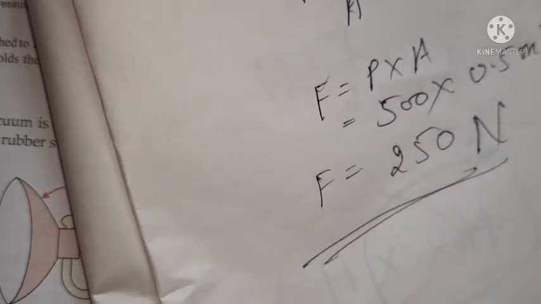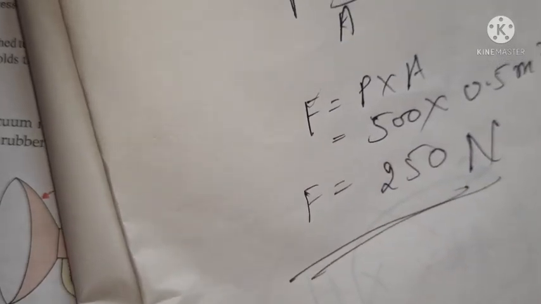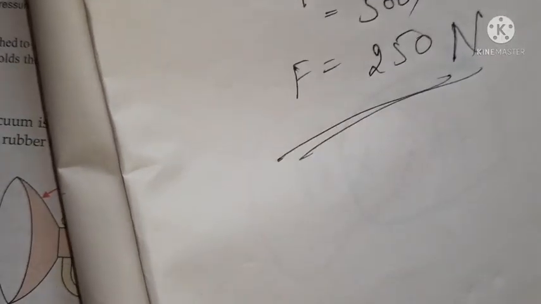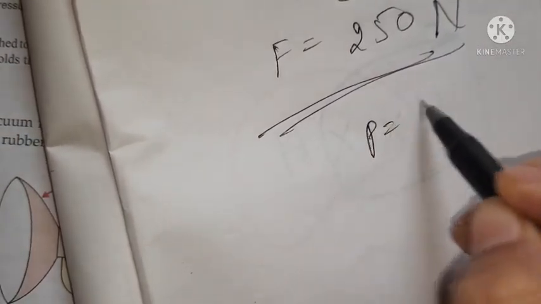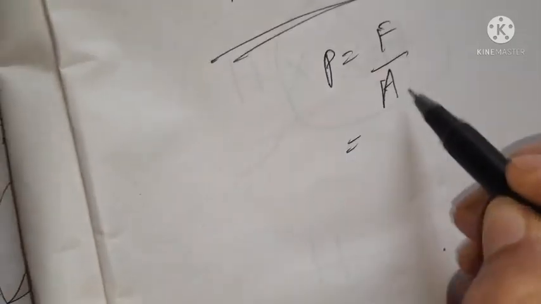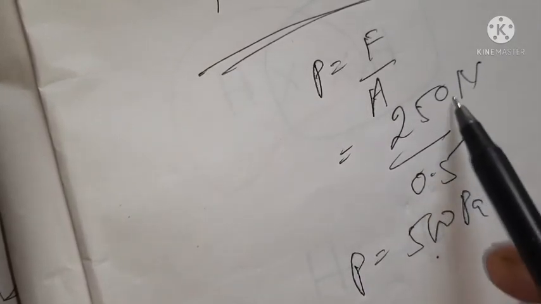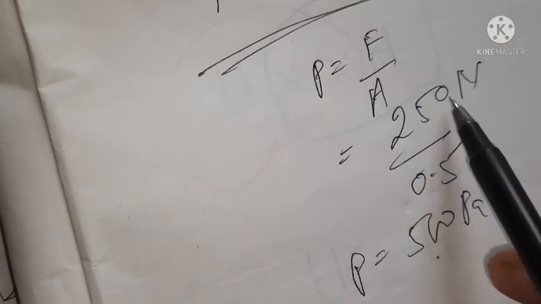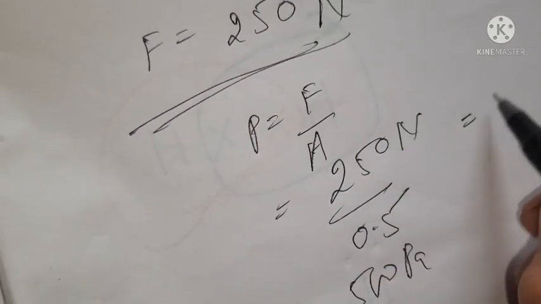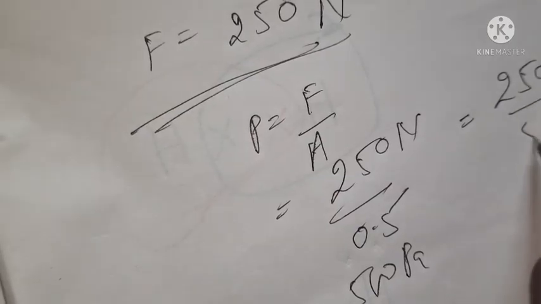50 into 5, it is 250. What will I write here? Newton, because the unit of force is Newton. So this is the force. You can check also. It's very easy. Pressure is equal to force upon area. So here the force is 250 Newton, area is 0.5, and you will get the pressure of 500 pascals. If you simplify it more, 2500 by 5, you will get 500 pascals.